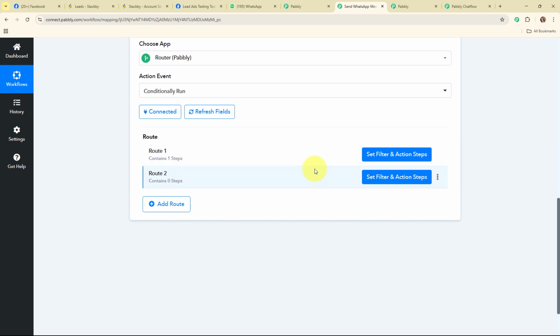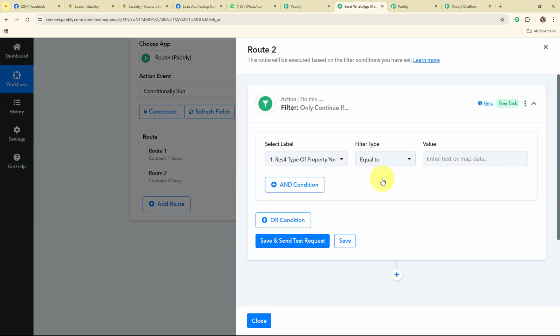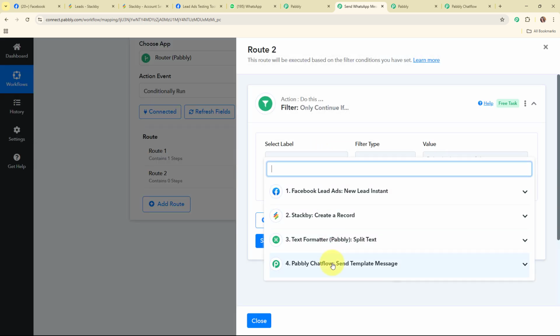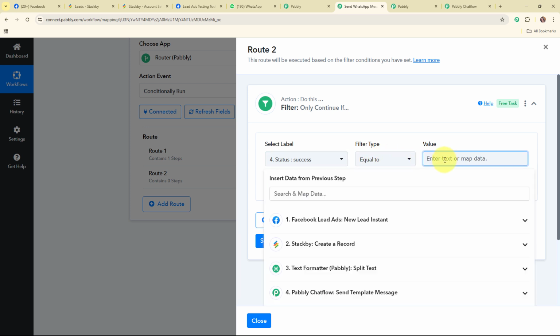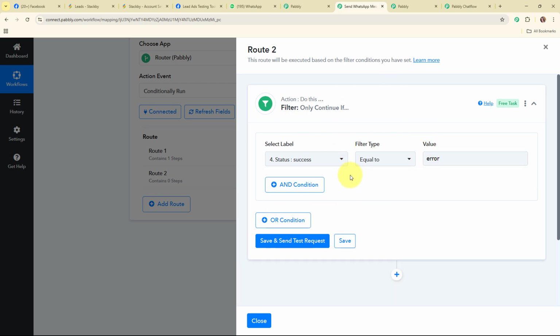Alright, so now after setting up this condition, we are going to move to the second condition, that is Route 2 over here. So I'm going to set the filter and action steps over here, and again I'm going to select my filter label as status over here, and this time I'm going to select the value as error over here. So that whenever we receive the status as error, then our lead is going to fall in this particular condition.